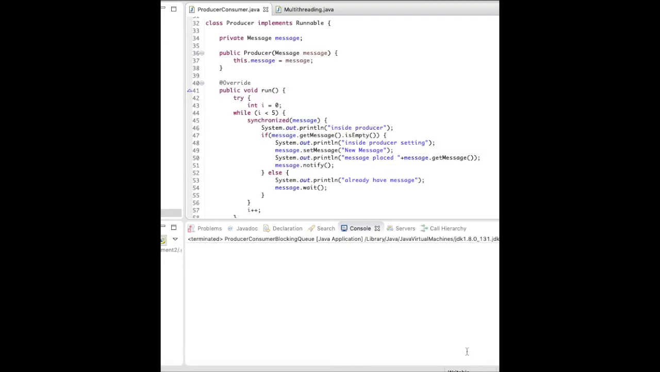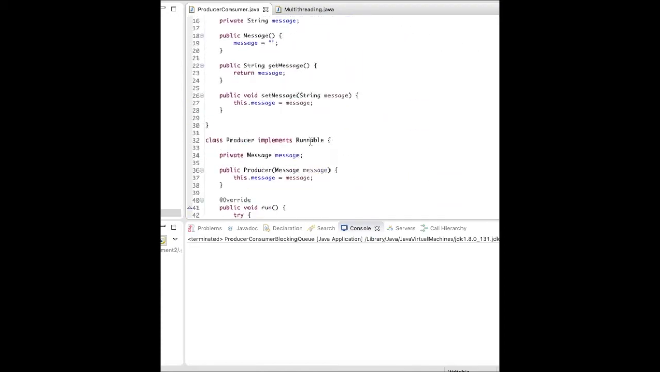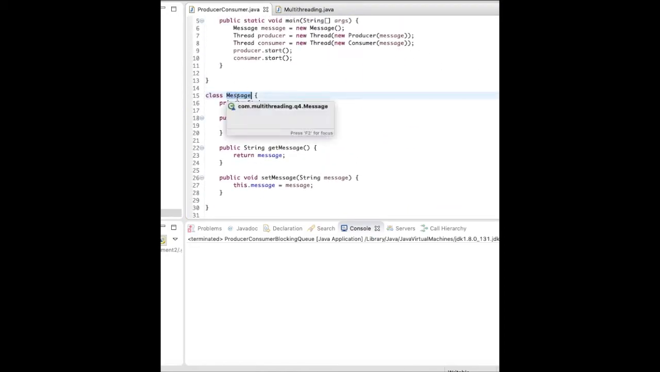We have a message object here, and this message object is shared between the producer thread and the consumer thread. The producer thread will put the message and the consumer thread will consume it. It should not happen that the producer keeps producing and replacing the existing message, since we can only put one message here, and the consumer is not able to consume the message produced earlier. Or that the consumer is consuming a null message when the producer is not producing any message.